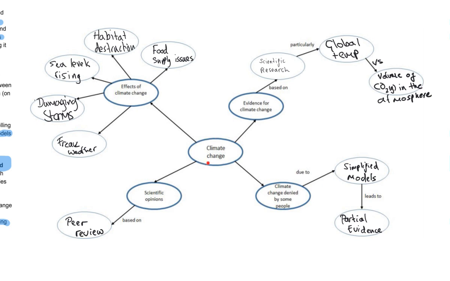Climate change is based on scientific opinions, which are based on peer reviews. And the effects of climate change, potentially, there are 5 effects here that you could have, are more freak weather events, more damaging storms, rising sea levels, habitat destruction, and food supply issues.